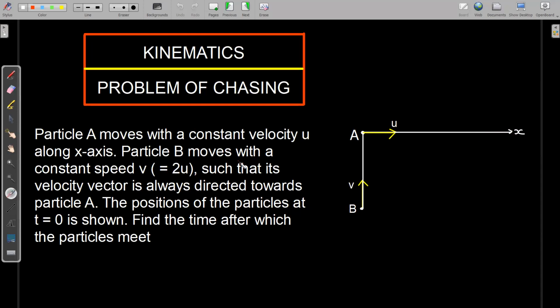And particle B moves with a constant speed v such that its velocity vector is always directed towards particle A. So particle B has a constant speed, but its velocity vector will always be towards A. The positions of the particles at t equal to 0 is shown. Let us say at t equal to 0, this separation is d between the particles A and B, and this angle is 90 degrees. So we need to find the time after which the particles are going to meet, right?